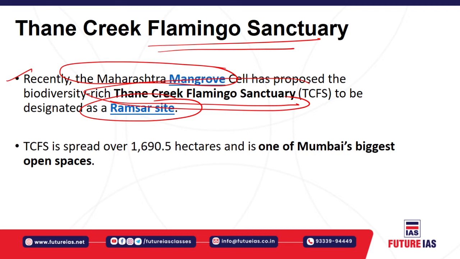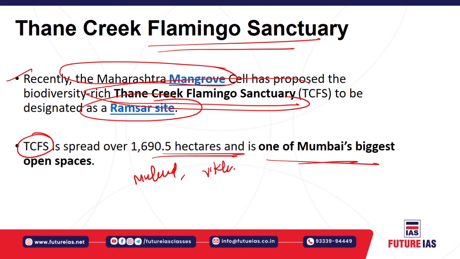This Thane Creek Flamingo Sanctuary, also known as the TCFS, spreads across around 1690 hectares of land. It is one of Mumbai's biggest open spaces in a congested urban area, spreading across Mulund, Vikhroli, Bhandup, Kanjur, and parts of Mandale village, surrounded by highly urbanized areas.